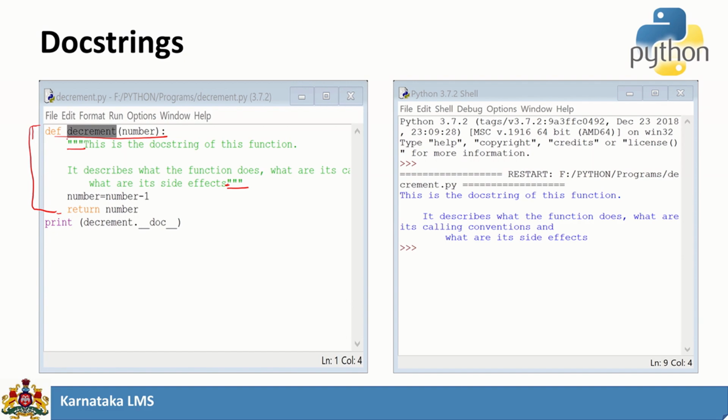The same thing, whatever we have given here, can be printed on the output window by using this underscore underscore doc underscore underscore. So I call it the document string. To increase the readability and understandability of code, we can use this document string. As I said, it is an enhanced version of the comment line.